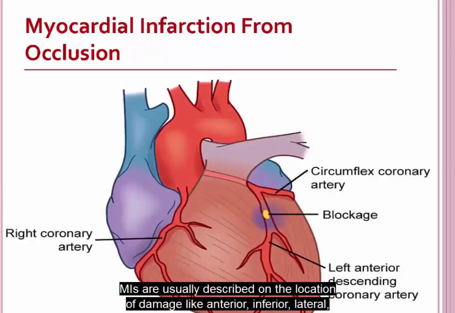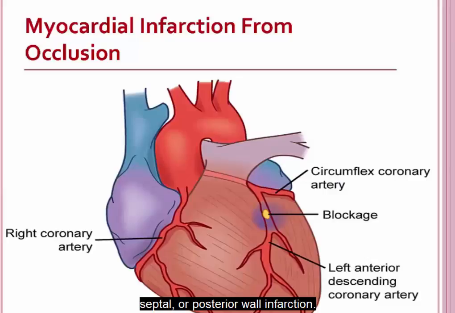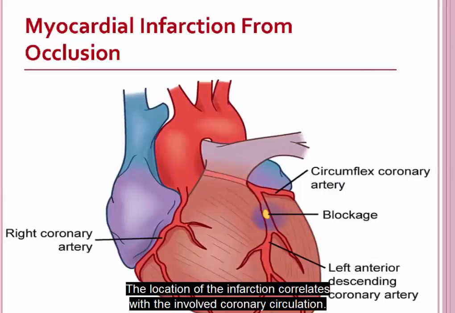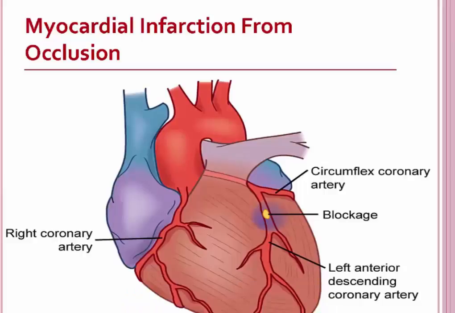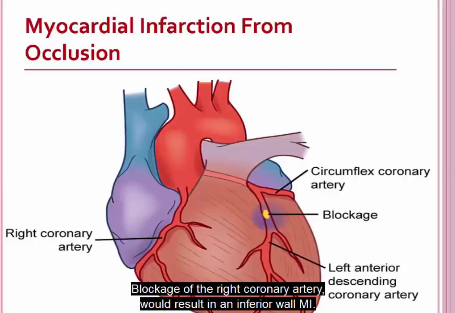MIs are usually described based on the location of damage, like anterior, inferior, lateral, septal, or posterior wall infarction. Most involve some portion of the left ventricle. The location of the infarction correlates with the involved coronary circulation. So, for example, the right coronary artery provides blood supply to the inferior wall. Blockage of the right coronary artery would result in an inferior wall MI.